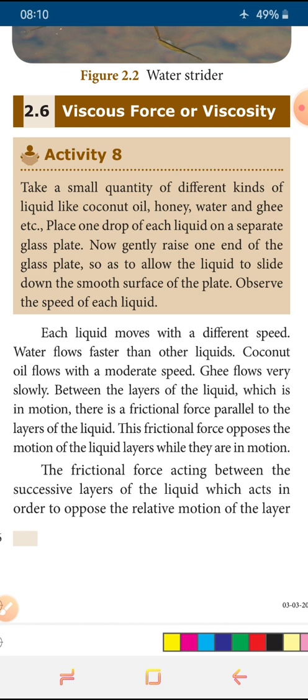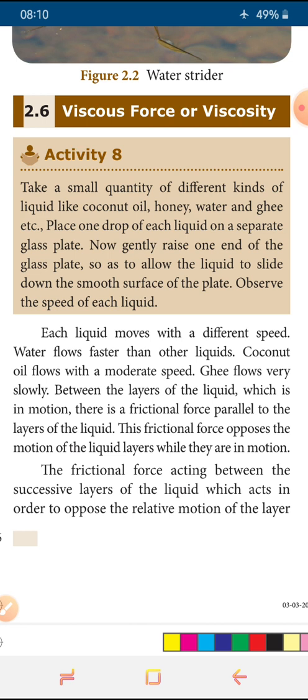Here in this activity 8, different kinds of liquids are taken, for example coconut oil, honey, water and ghee. All the different kinds of liquids are taken as a few drops, or we can take one drop. Each liquid is placed on a different plate.